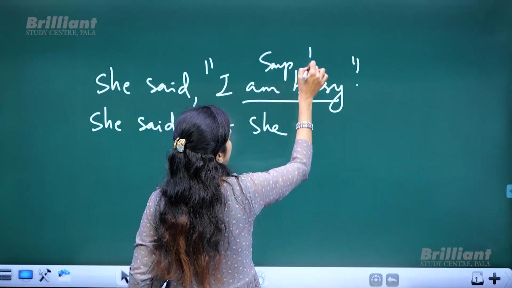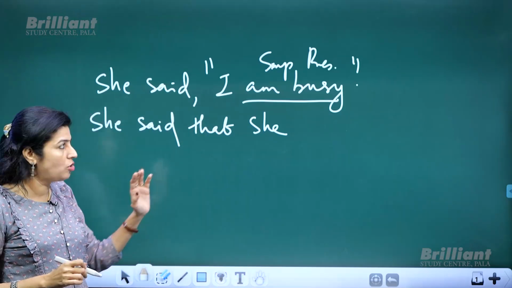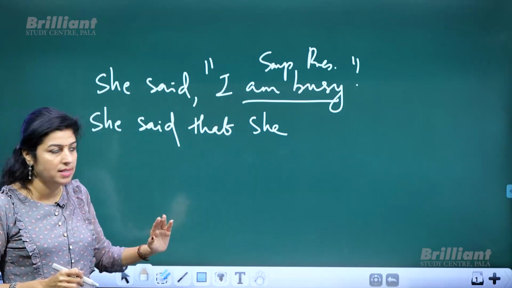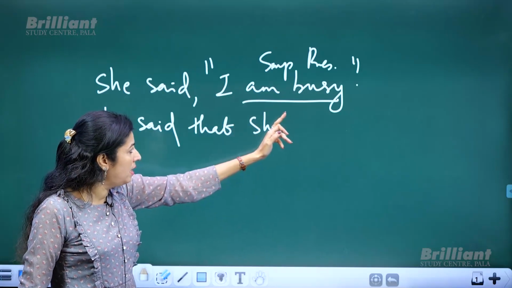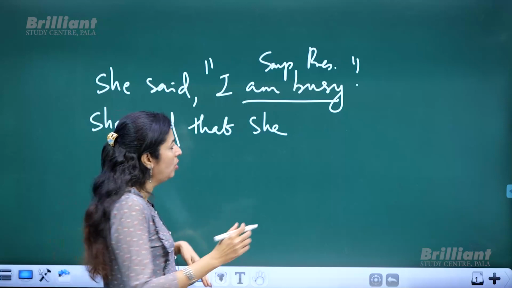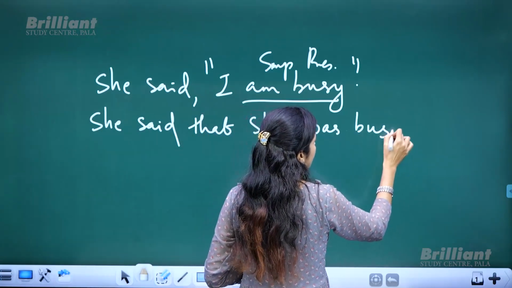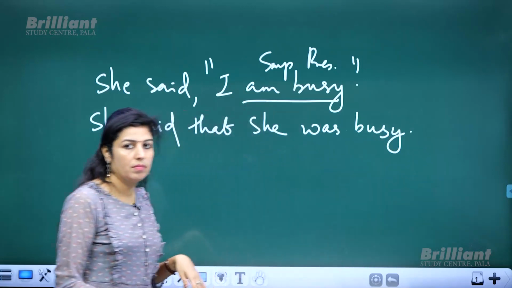Simple present tense changes to the corresponding past tense. So simple present should be changed to simple past tense. So I am busy, that means she is busy, should be changed to she was busy. Got it clear?